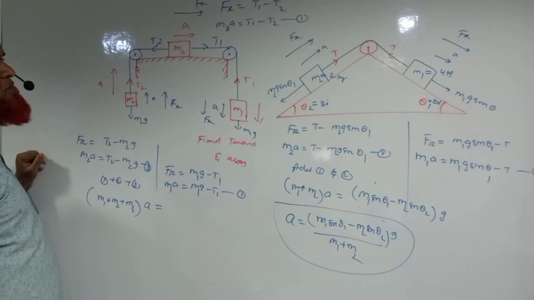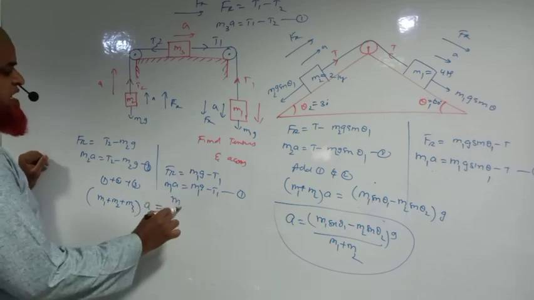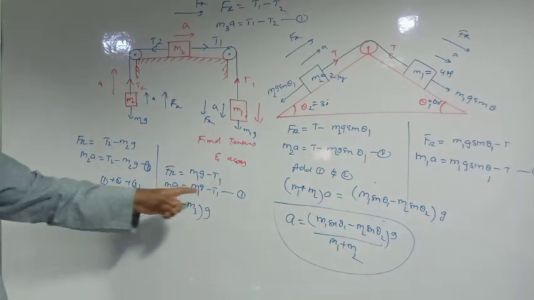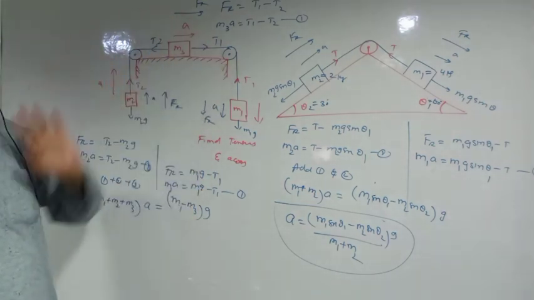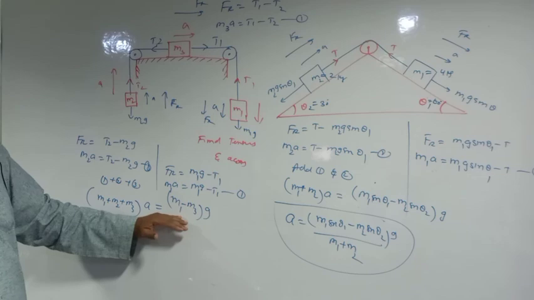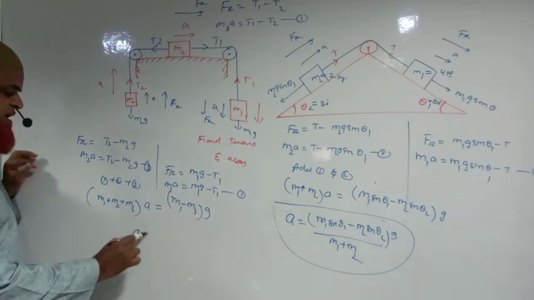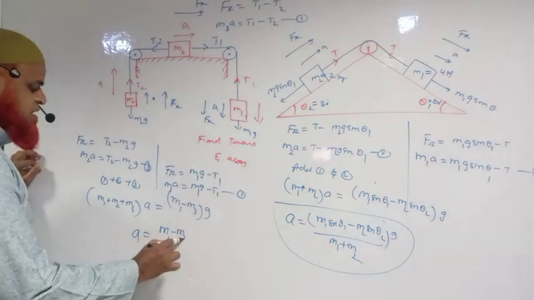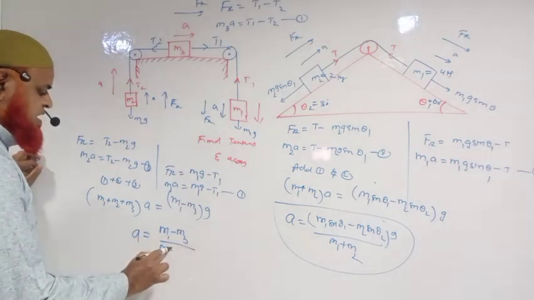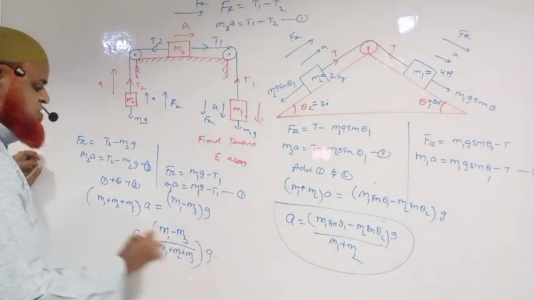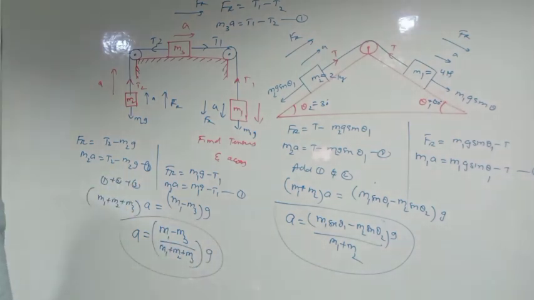Tell me now. You will be getting here m1 minus m3 into g, that's it. Tensions are cancelled. Understood? This is the equation you're getting now. So what is the acceleration here? Acceleration is equal to m1 minus m3 by m1 plus m2 plus m3 into g. That's it. This is the acceleration here.